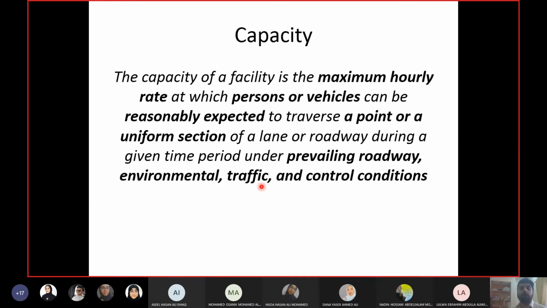Traffic conditions include what? Number of vehicles, volume or flow rate, peak hour factor, percentage of heavy vehicles. These are all part of traffic conditions. And then control conditions mean control devices. Again, this is the general definition. Obviously, the analysis we will discuss is for uninterrupted flow facilities, but the capacity can be for any facility. So control conditions may include having signals, roundabouts, lane markings, speed humps. These are the control conditions. Okay.